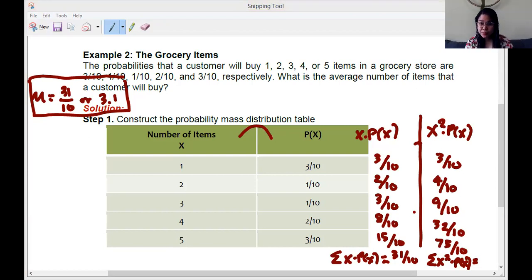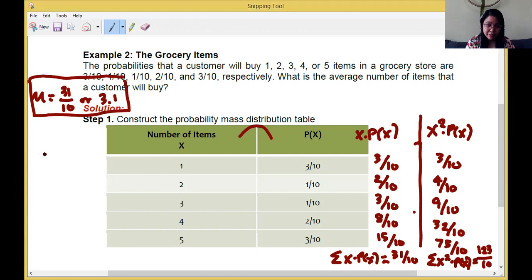If we add all the numerators, we'll arrive at the answer, which is 123 over 10, or that is 12.3.